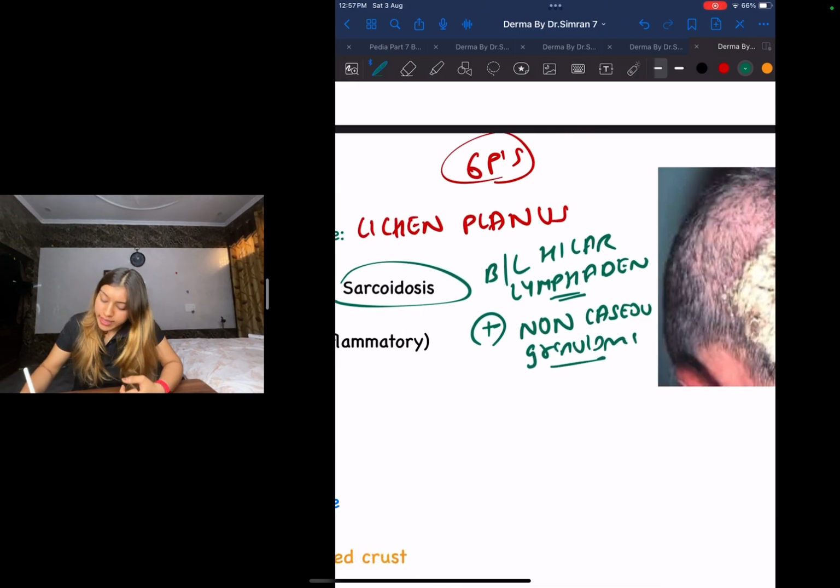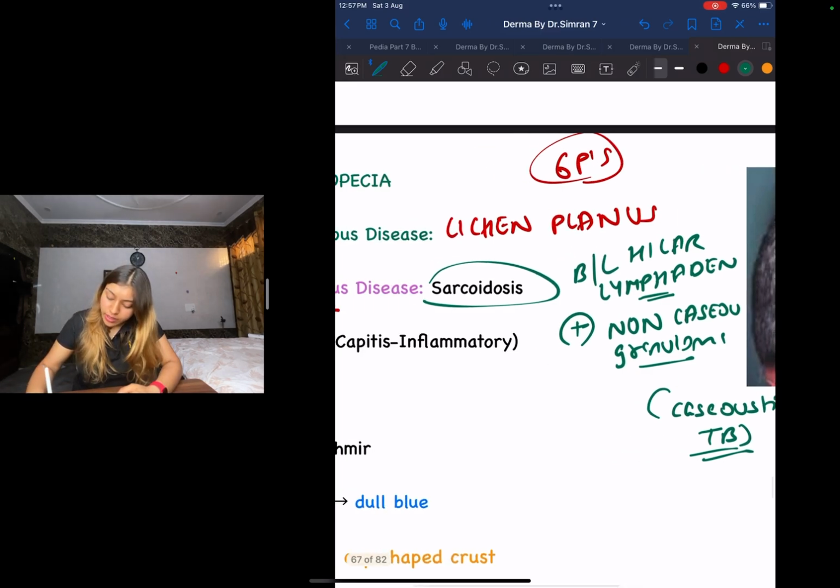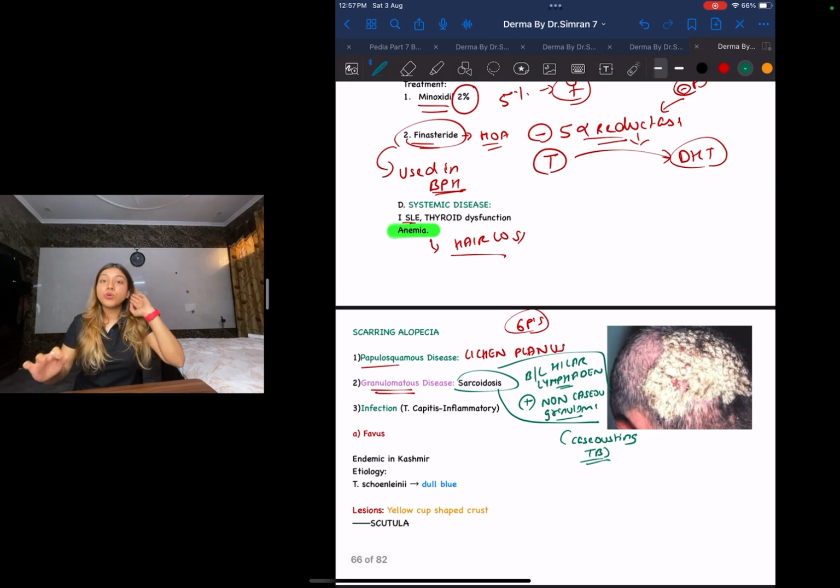Where will you see caseating? You will see caseating in tuberculosis, in TB. Remember that: caseating in TB, non-caseating in sarcoidosis. Okay, this is for sarcoidosis. I'll keep a box over here. So like this, guys, keep correlating subjects as well so that you don't keep forgetting it.